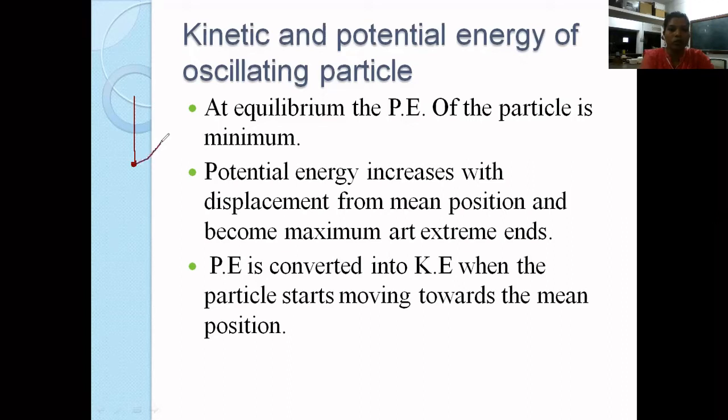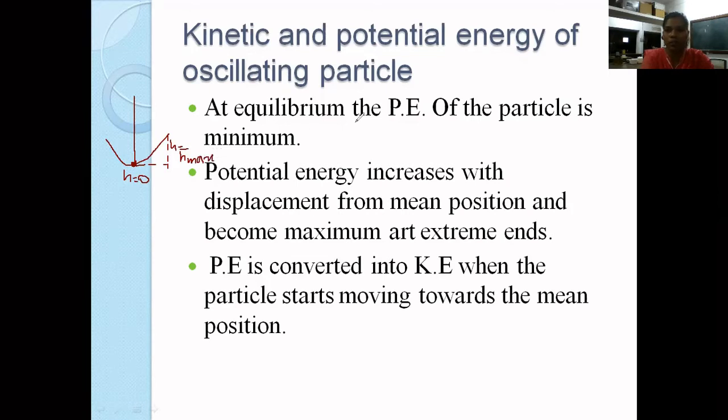The particle, when it moves towards one extreme or towards the other extreme, its height increases from the mean position. Okay, so if I say that height here is 0, then in this case the height is going to be h max. And what do we know? We have formulas for potential energy and for kinetic energy. For potential energy, the formula is mgh. For kinetic energy, the formula is half mv square.